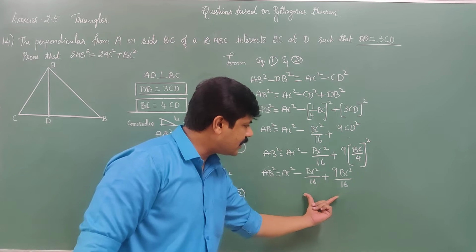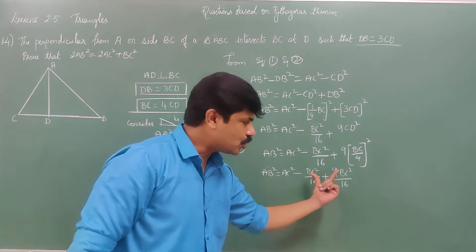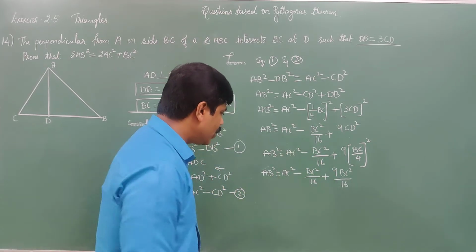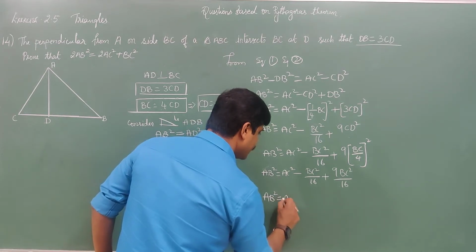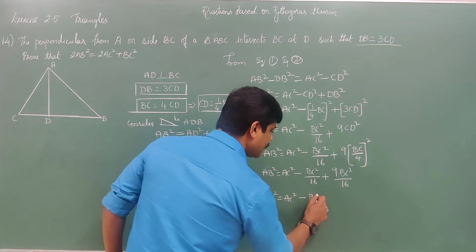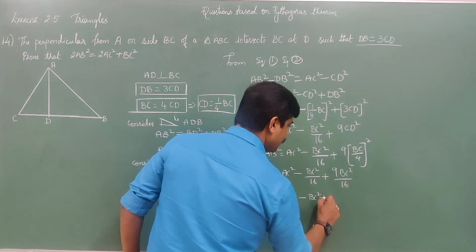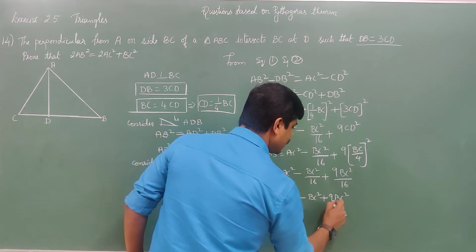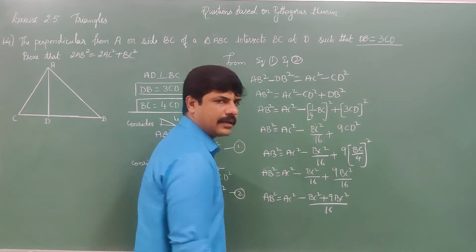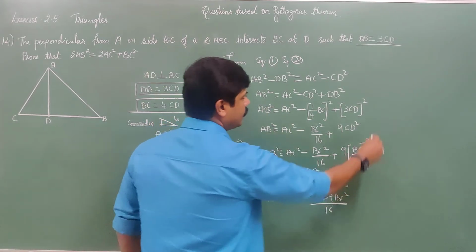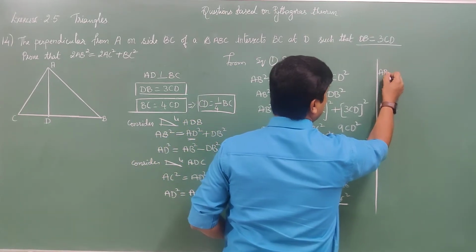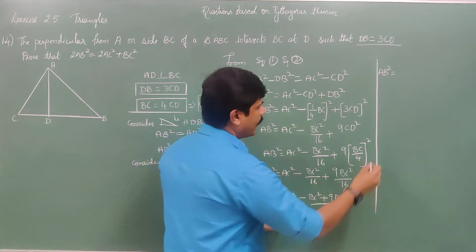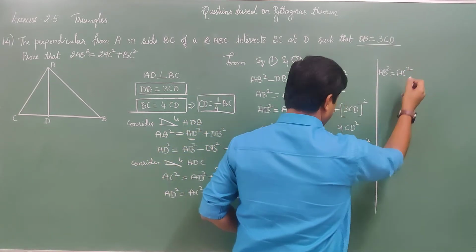Now you observe these two, the denominator is the same, so you can add or subtract the numerators, with LCM 16 kept. AC square minus BC square plus 9 BC square, for both the LCM is 16, maintain as it is. Write AB square is equal to AC square.